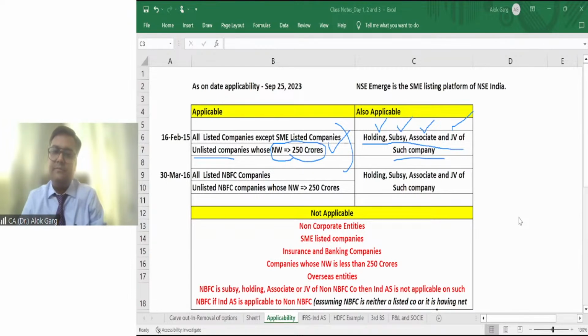Yes, irrespective of limits, it becomes Ind AS applicable, not IFRS applicable, right? Third example: Krishna is also a chartered accountant, and Krishna went to the audit of a company, right?